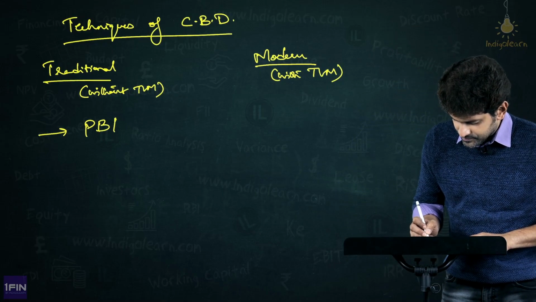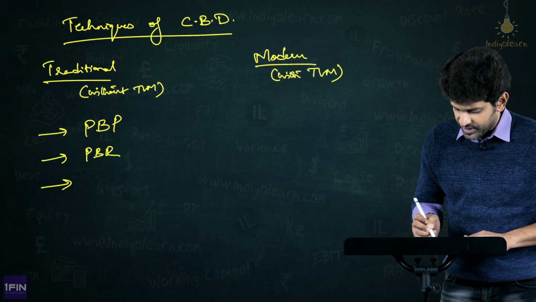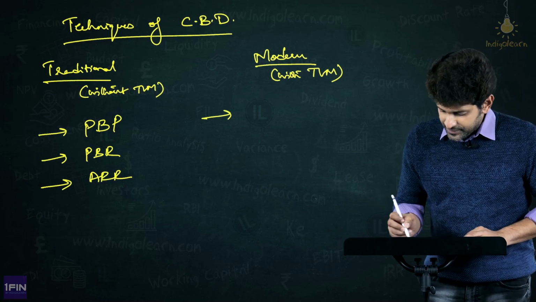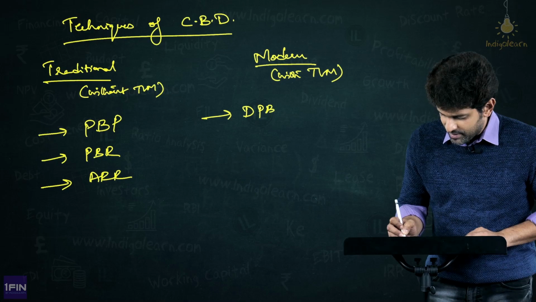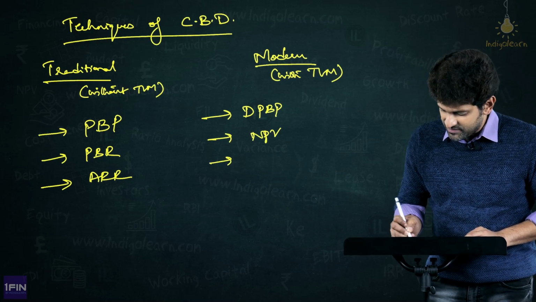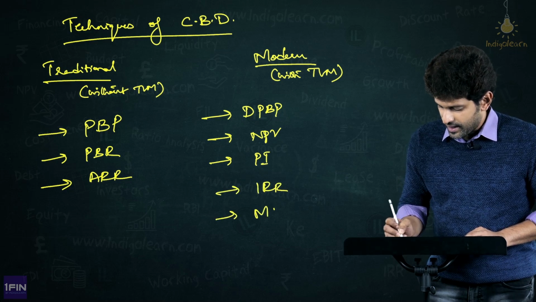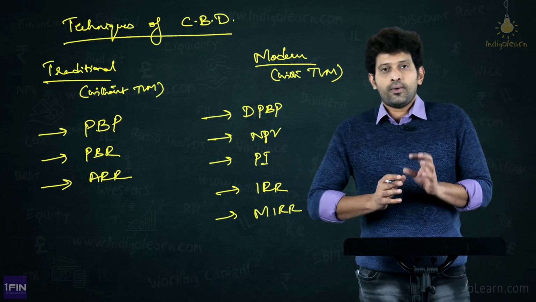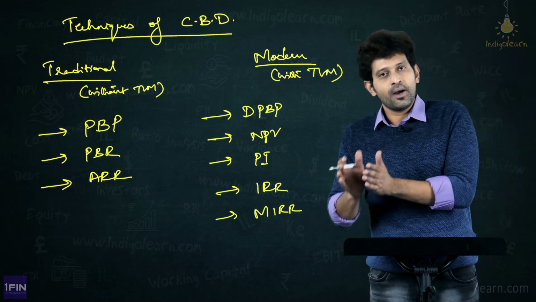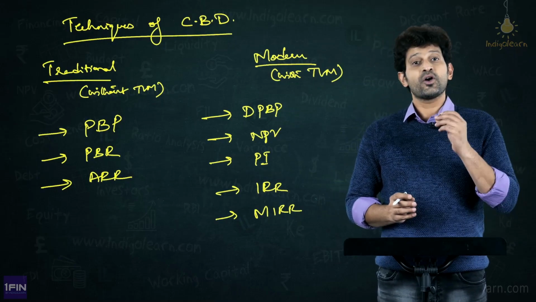Payback period. The extension is payback reciprocal, and the last one is ARR. Now, in modern, we said discounted payback period. Then the king of all techniques, as we said, NPV, then profitability index, then IRR, and lastly MIRR. So, payback period and these traditional techniques, first we will study about them, and then we will move to the modern techniques. Let us now move on to understanding the concepts of these traditional techniques very quickly.